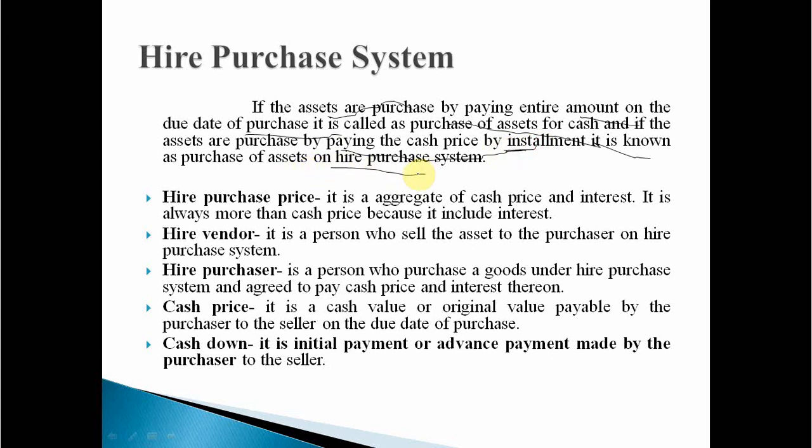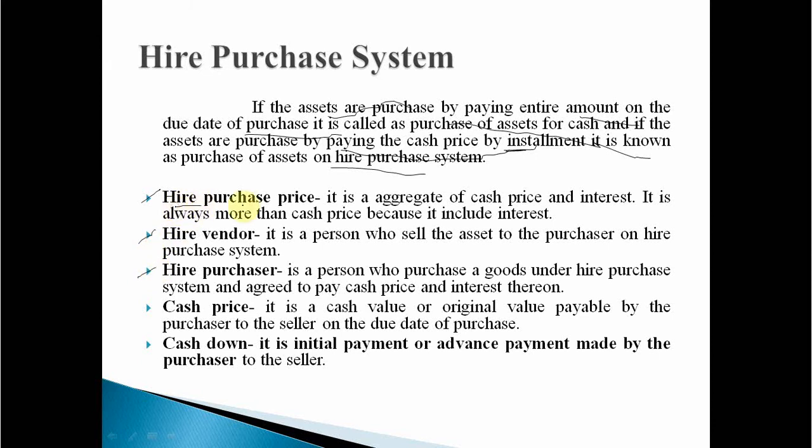Clear? In simple terms, if you are purchasing any asset by paying the full amount, it is called purchase of assets on cash. And if you are purchasing any asset by way of installments, it is called purchase of assets on hire purchase system. Clear? So, as you know very well, if any dealing takes place, there will be two parties. The first is the hire vendor and the second is the hire purchaser. Now we'll move towards what we mean by hire purchase price.